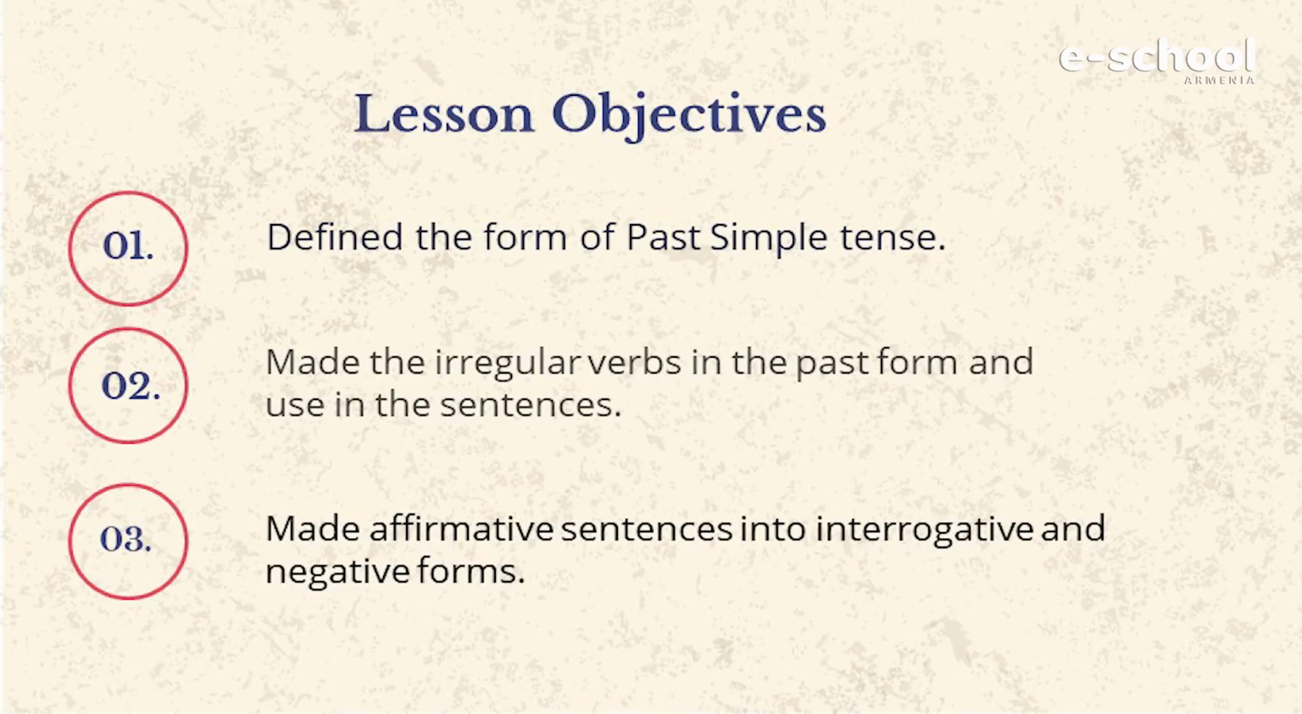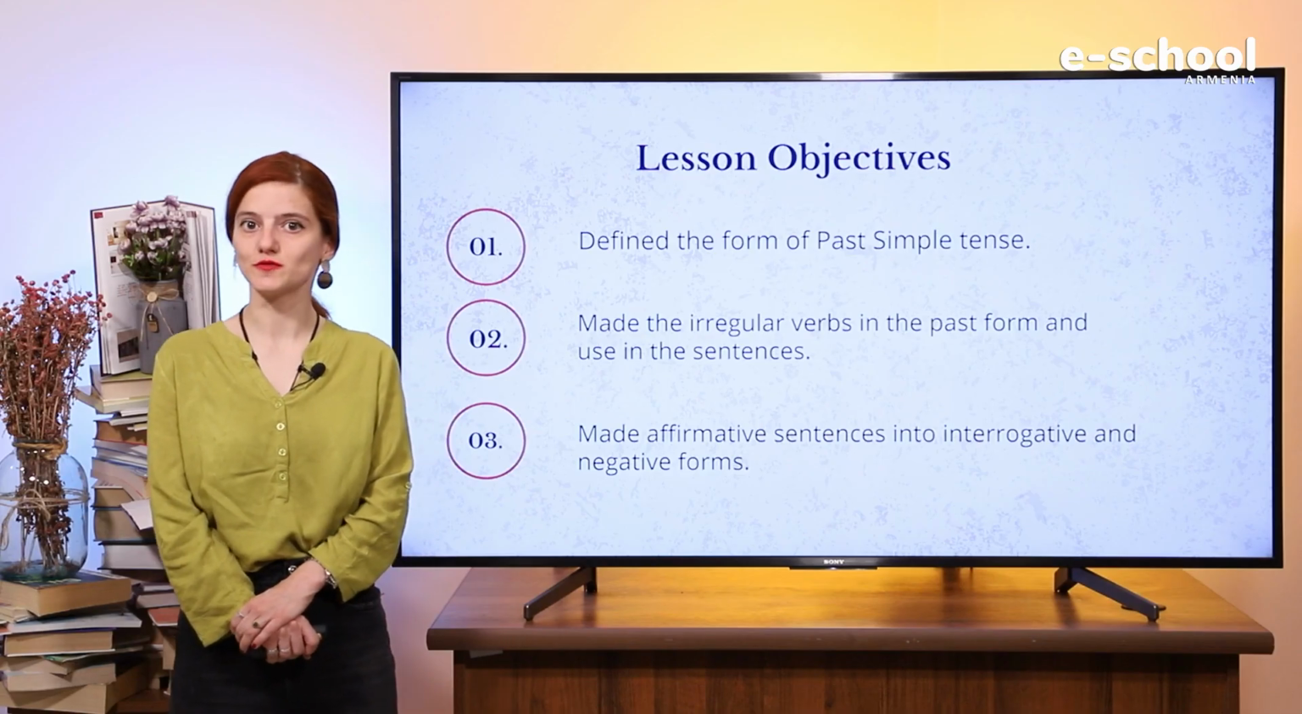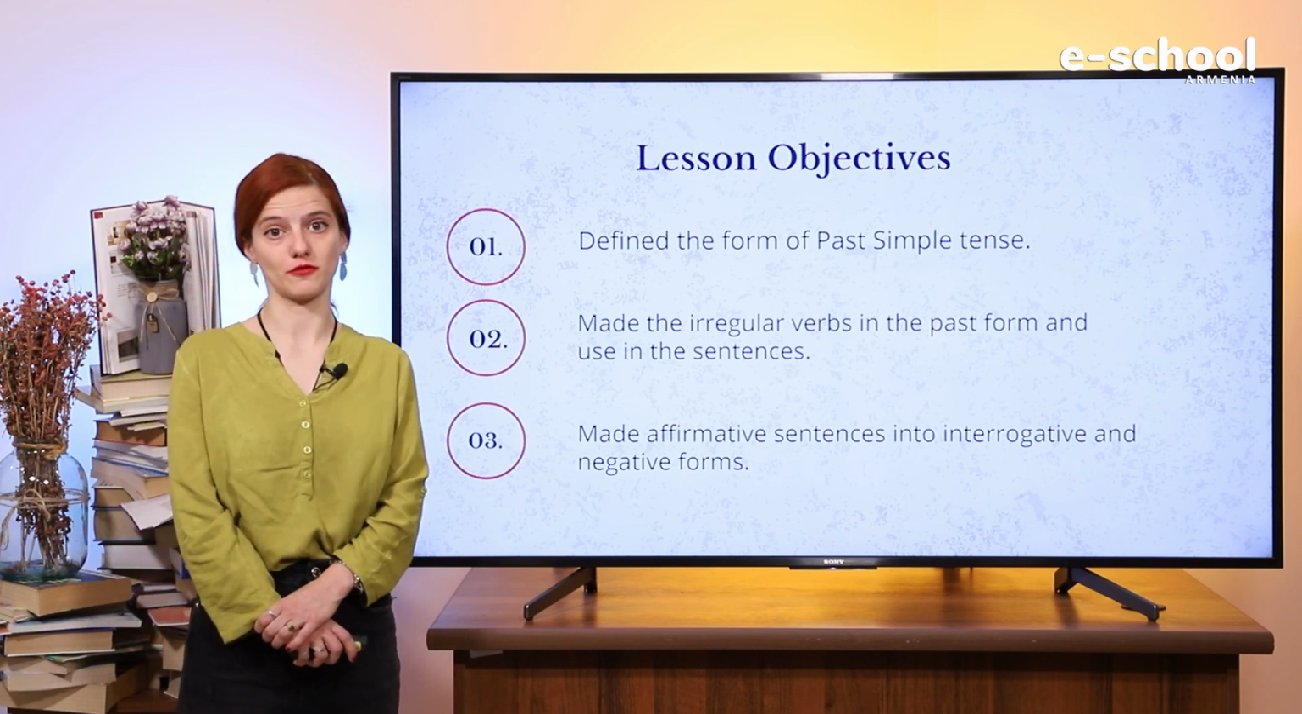And now let's sum up our lesson. Today we learned how to define the form of past simple tense, how to make the irregular verbs into past simple form, and also to make the affirmative sentences into negative and interrogative forms.